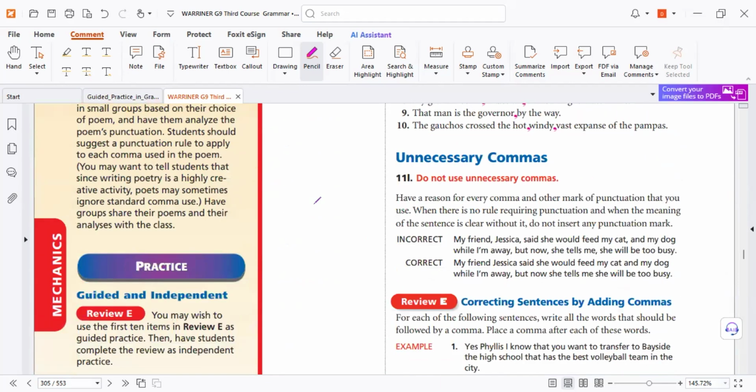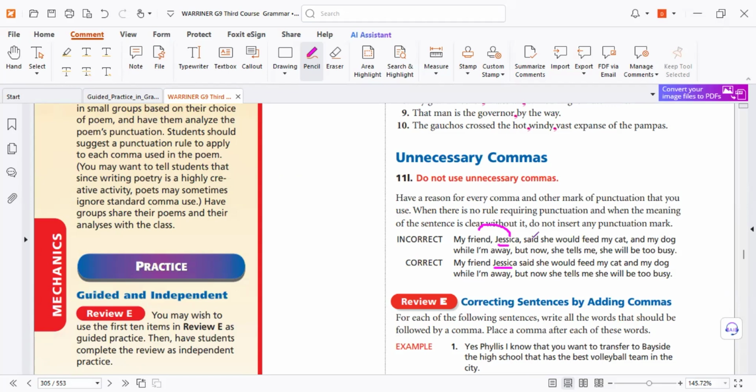Now, unnecessary comments. Unnecessary comments means anything against the rules that we studied, it's called unnecessary. Let's find a mistake for an example. My friend Jessica, a positive to tell you who is we need it. Look, you can make it like that, no problem, because I have many friends. Tell me who, Jessica, so essential.